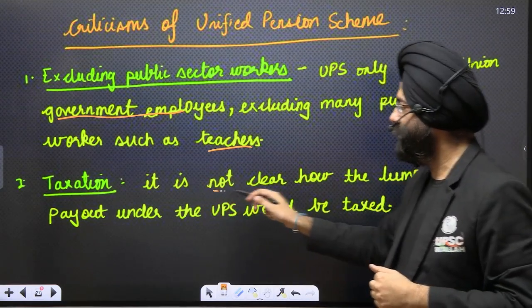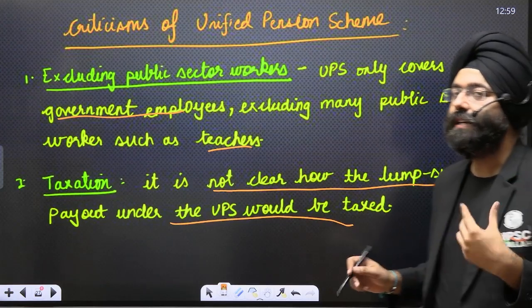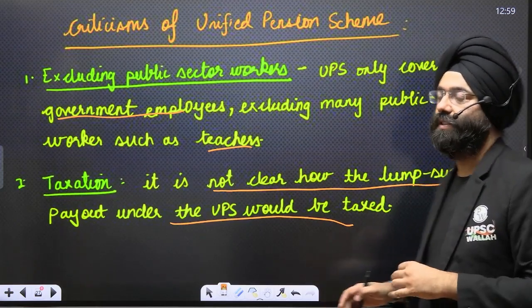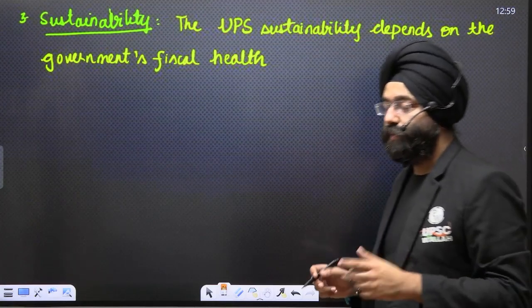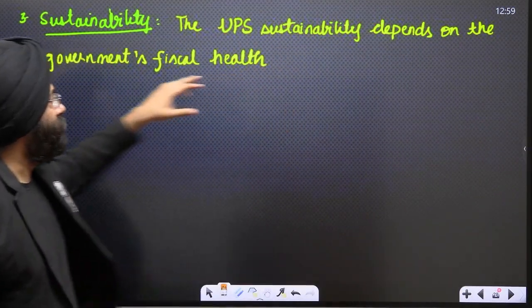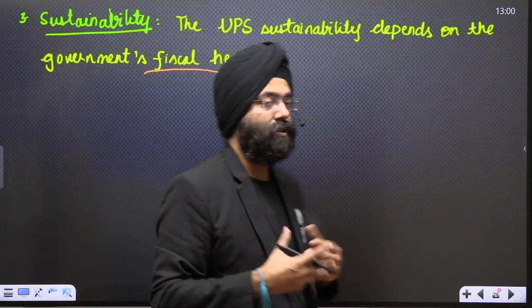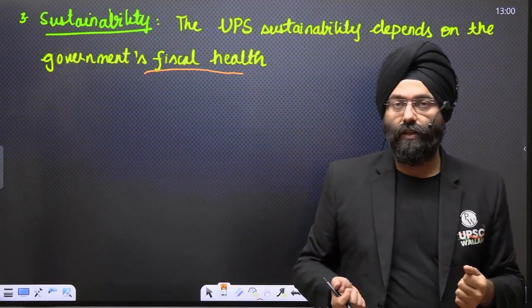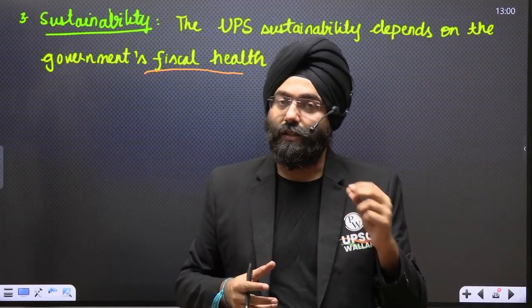Taxation: it is not clear how the lump sum payout under the UPS would be taxed. So they have not cleared the taxation aspect of this particular scheme. Next is sustainability. UPS will depend upon the fiscal health of the government. Tomorrow, if the government says that it is creating a lot of burden on them, they might again change the scheme. So that is again a very problematic issue with respect to sustainability also.